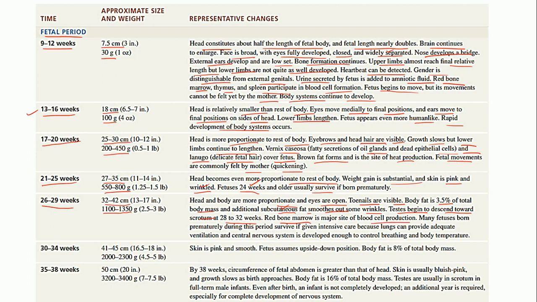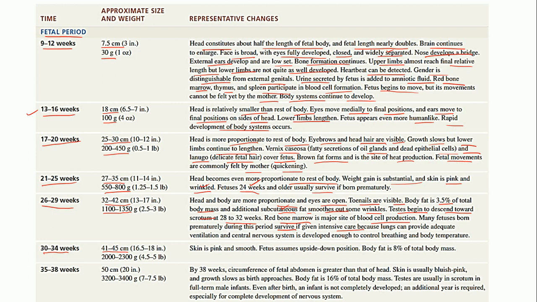Fetuses born during this period have greater chances of survival if intensive care is provided, because if appropriate ventilation is provided, the lungs are quite functional and the baby can survive.